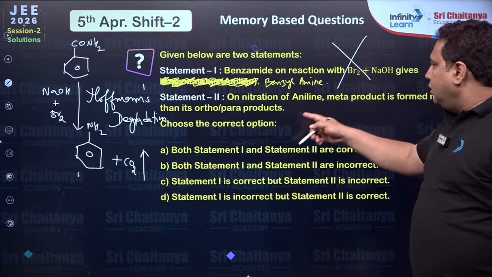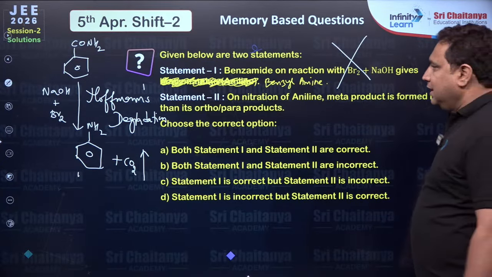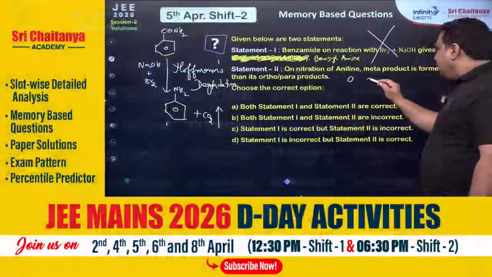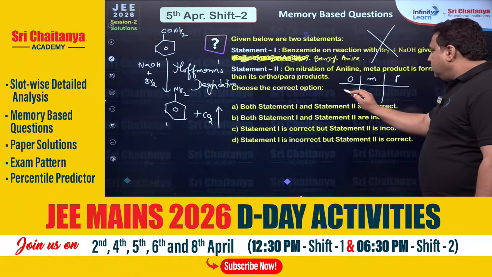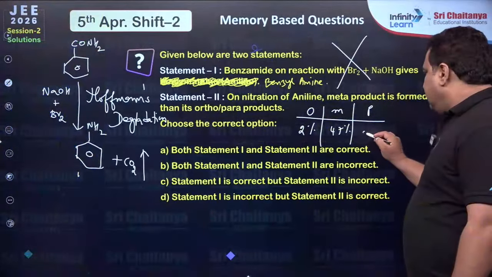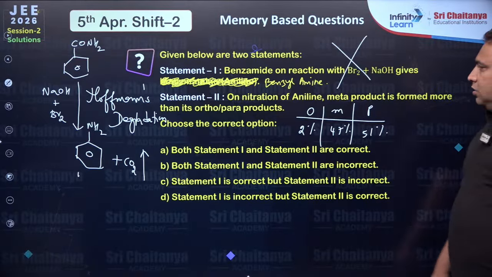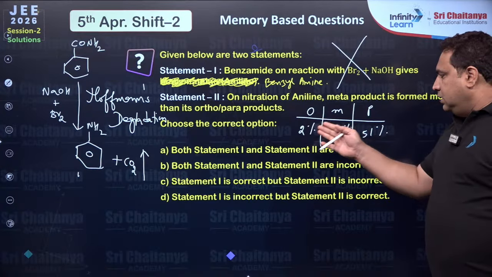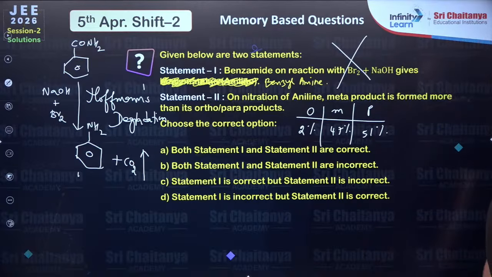So this is on nitration, aniline meta product is formed more than ortho or para. So actually ortho, meta, para, if you see, it is NCERT question. Ortho will come 2%. Meta will be 47. Para will be 51. Now tell me the answer, everyone. On nitration of aniline, meta product is more. So meta is more than ortho but not para. Okay? Right.